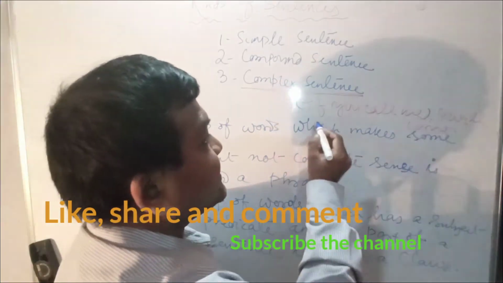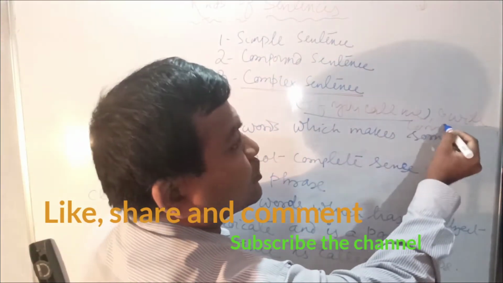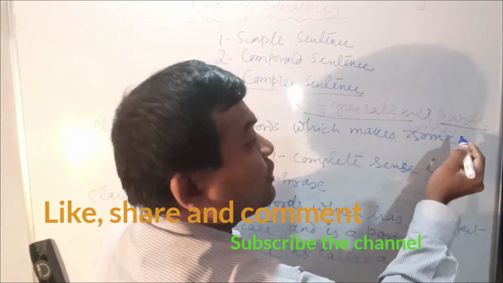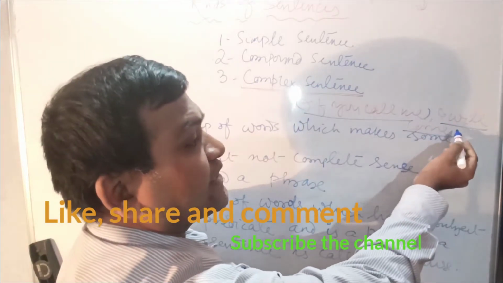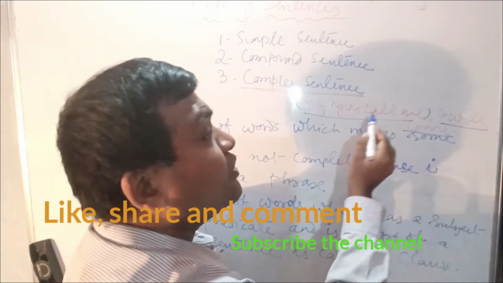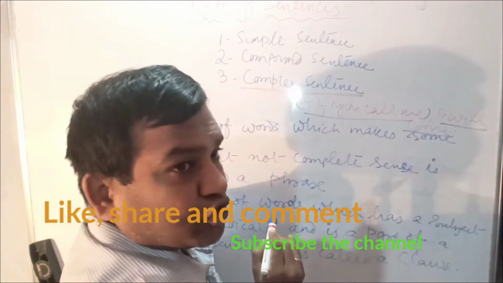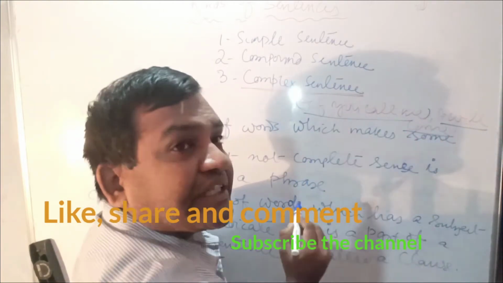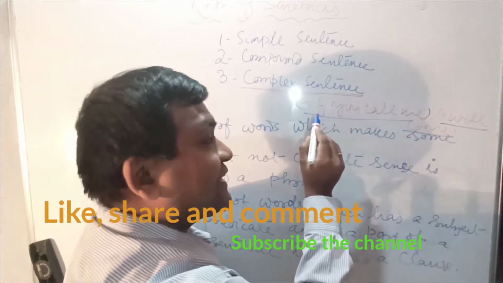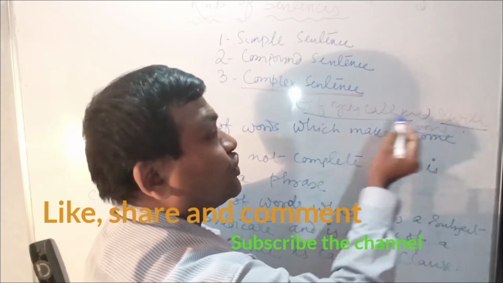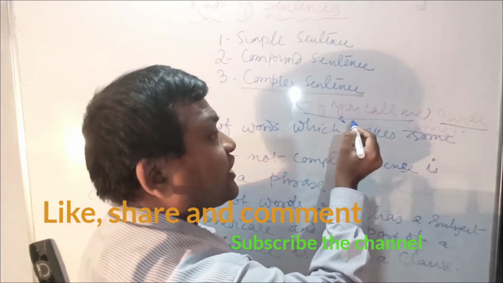This one is a dependent clause and this one is an independent clause. It does not depend on the first clause; rather, it supports it. This depends on this. So this one is a subordinate clause,